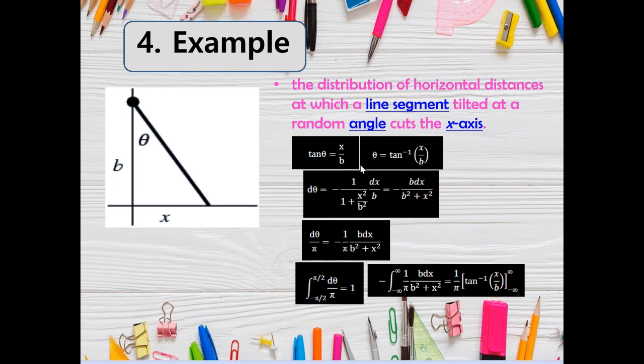And to integrate from negative infinity to positive infinity of 1 over pi times b dx over b squared plus x squared, it is equal to 1 over pi times the quantity inverse tangent of x over b from negative infinity to positive infinity, which is equal to 1 over pi times the quantity 1/2 pi minus negative 1/2 pi, which is equal to 1.